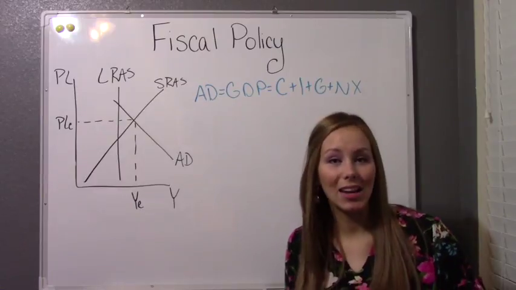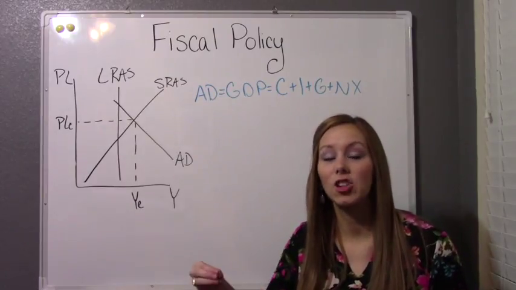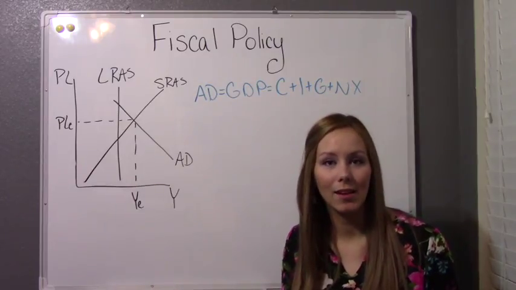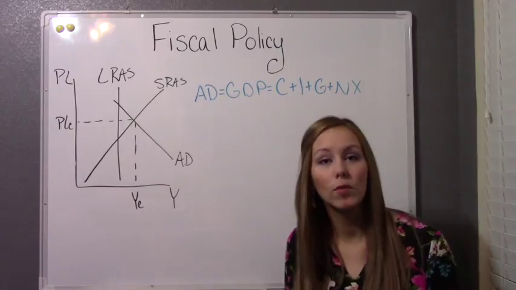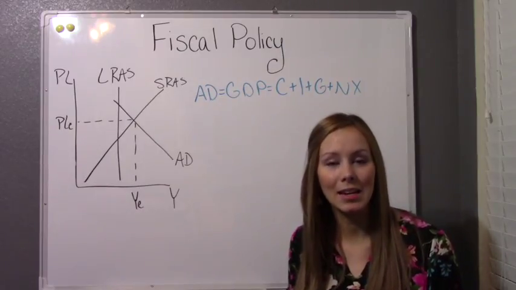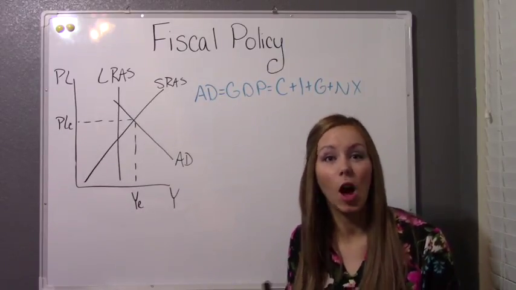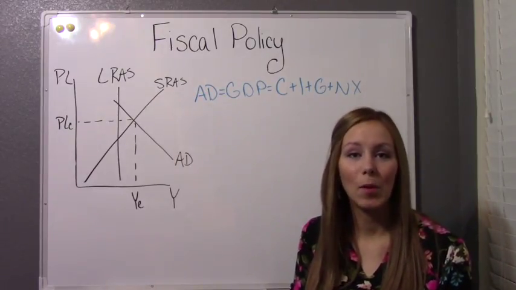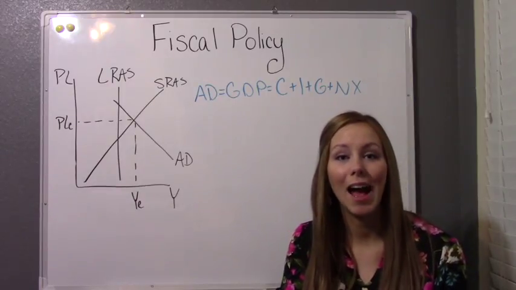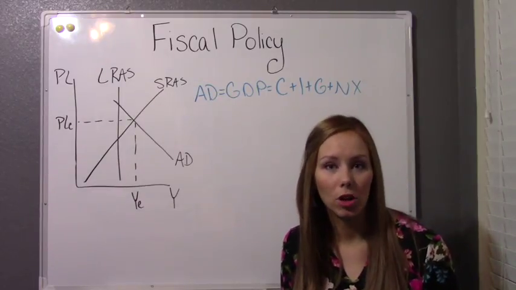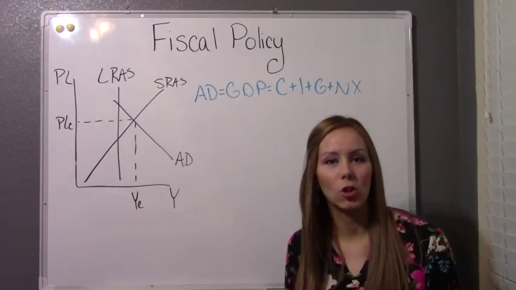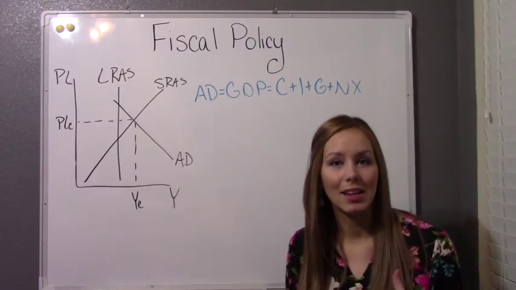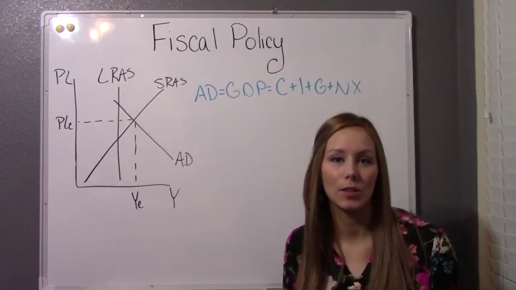So from the point that we actually enter the recession to when we actually see a change in GDP because of that fiscal policy, there might be months and months and months in between. And if that recession was small enough that we moved out of it without any government interference being needed, then that fiscal policy might actually have the opposite effect. For example, if we're in a recession and the government increases spending, but by the time that spending actually takes place, we've moved out of that recession, it's actually going to make inflation worse. So that's one kind of limitation to fiscal policy, that you really have to be careful that you look at the time that it's going to take to actually implement it versus how bad the recession is in and of itself.